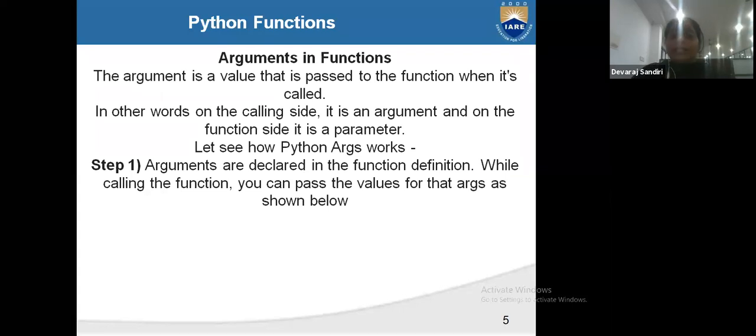Now, arguments in a function. What are arguments in a function? An argument is a value that is passed to the function when it is called. In other words, you are calling the function with a value. The parameters are declared in the function definition, and when calling the function you can pass the values. Means arguments are the values passed to the function. When you are passing them to the function, those are called arguments.